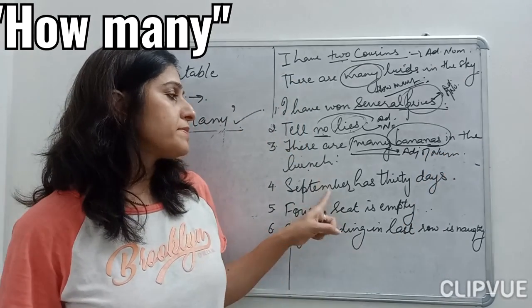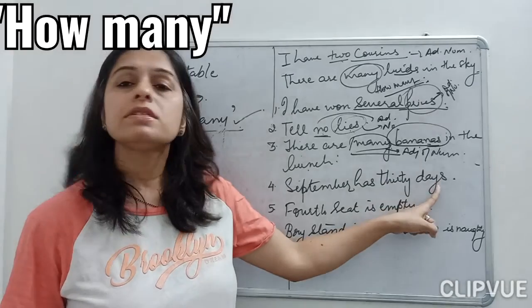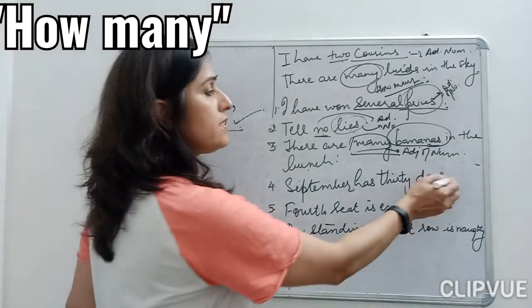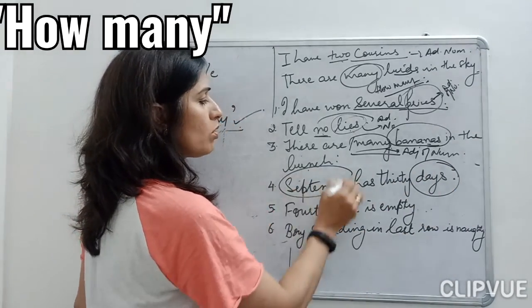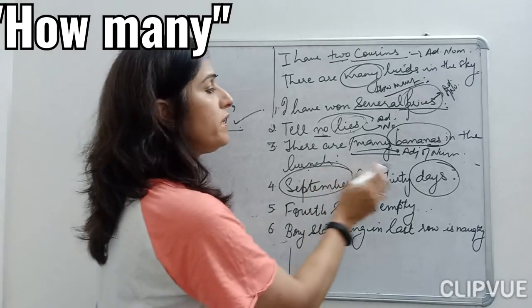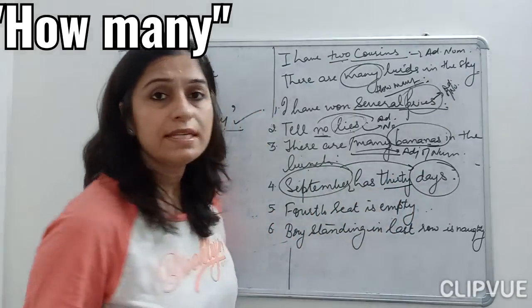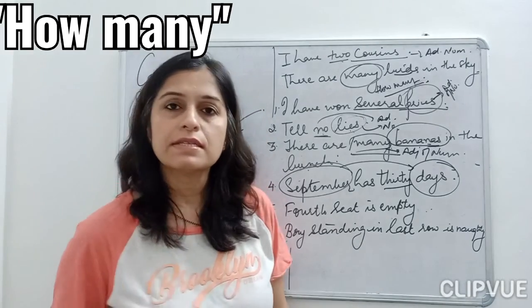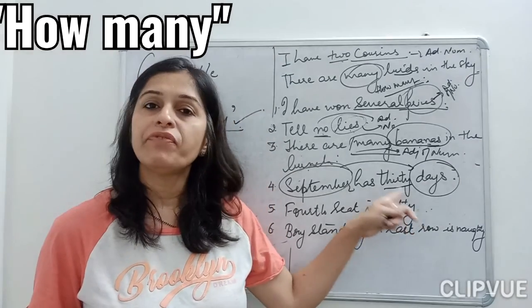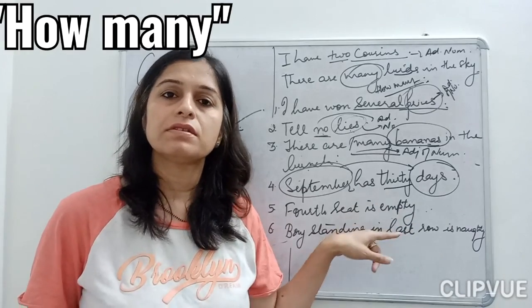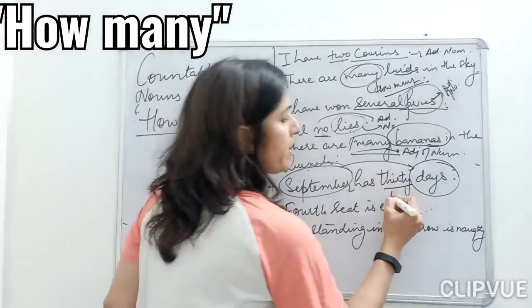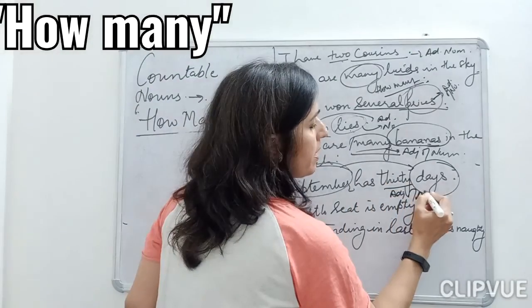Next, September has 30 days. Now here, days is my noun, and September is also my noun here. Now what is it telling about the September month, how many days it has? It has 30 days. So here I am giving a definite number, that it has 30 days. So this becomes my adjective of number.